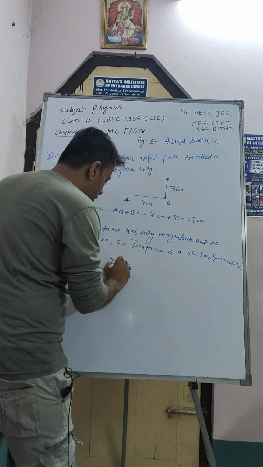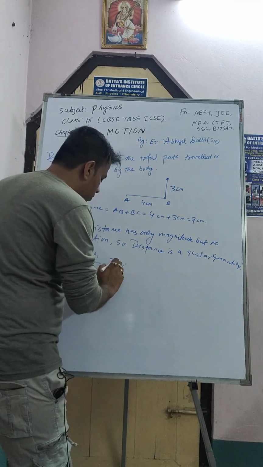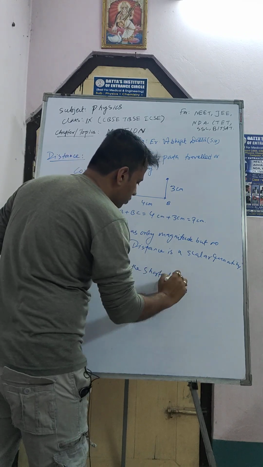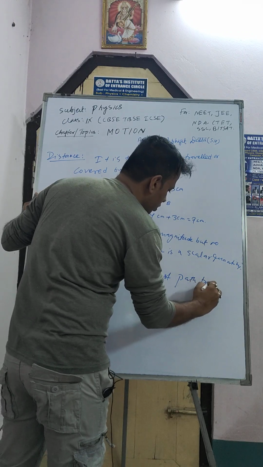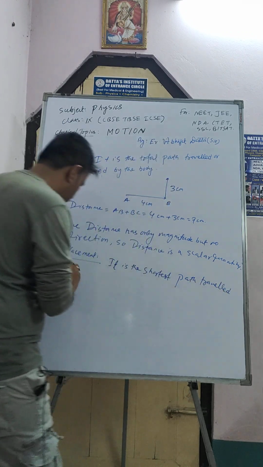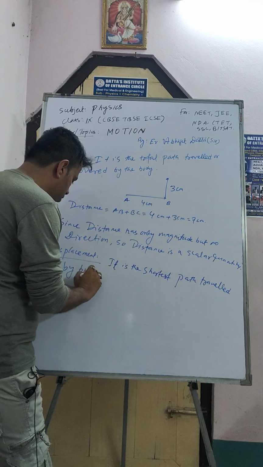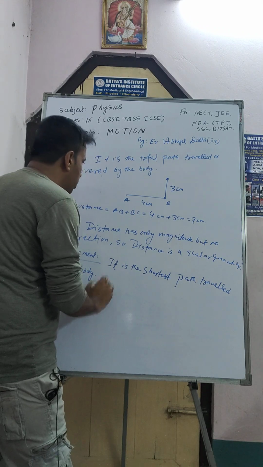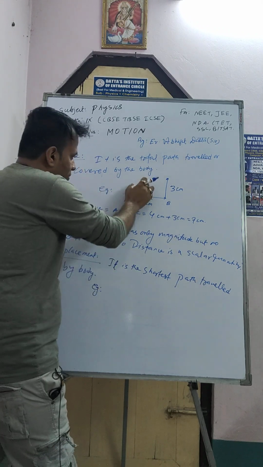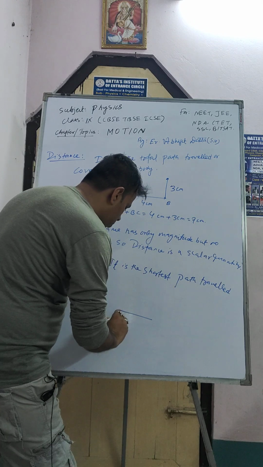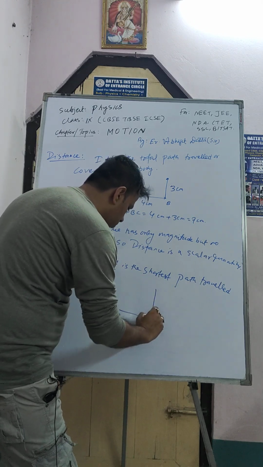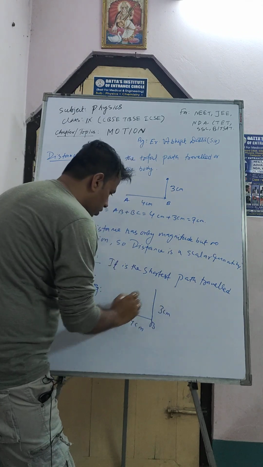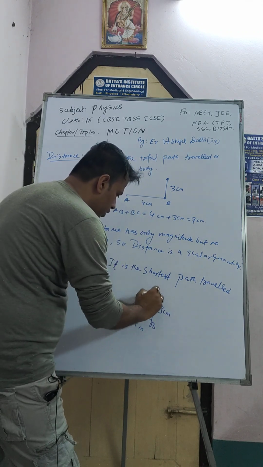Now displacement. Displacement is the shortest path traveled by the body. For example, if I take this example, a body moves from A to B and B to C. This one is 4 centimeter and this one is 3 centimeter, and this is the shortest path.